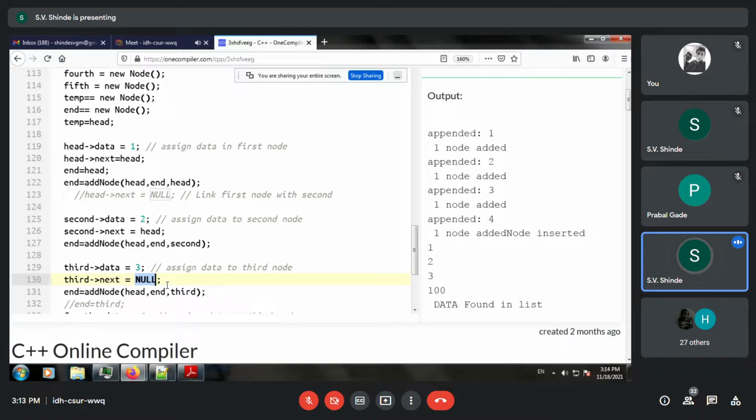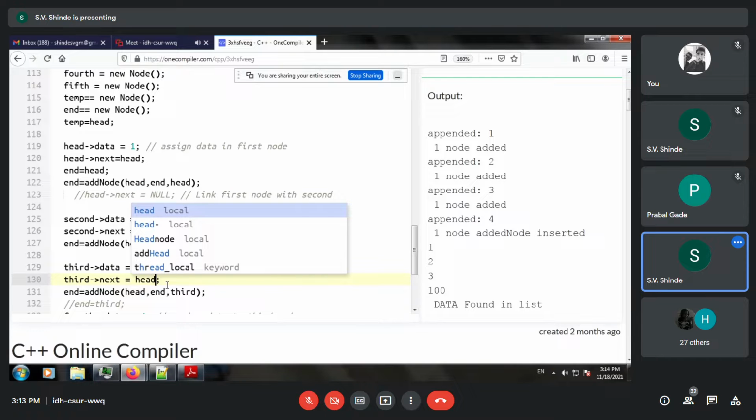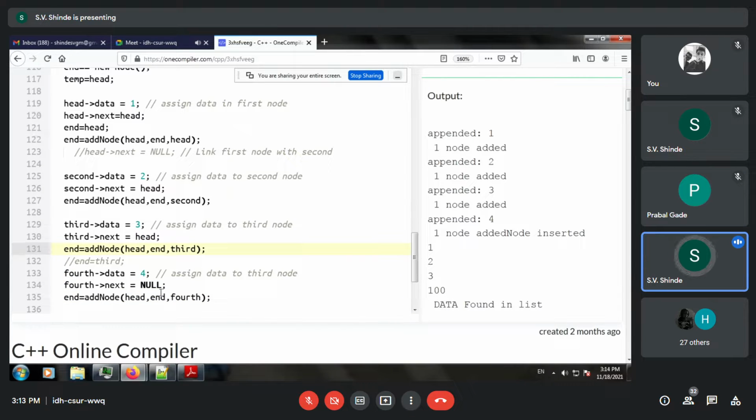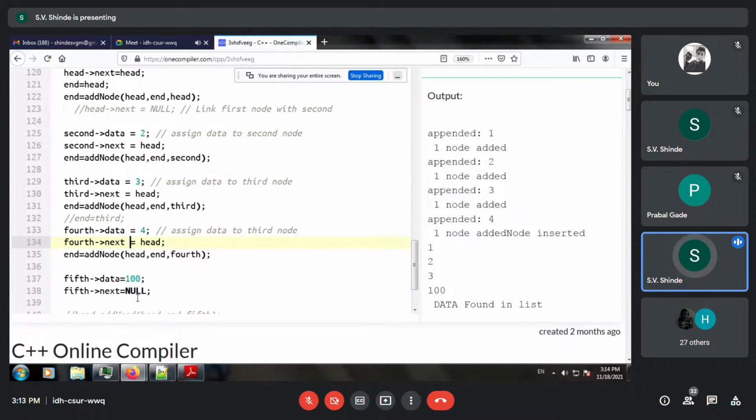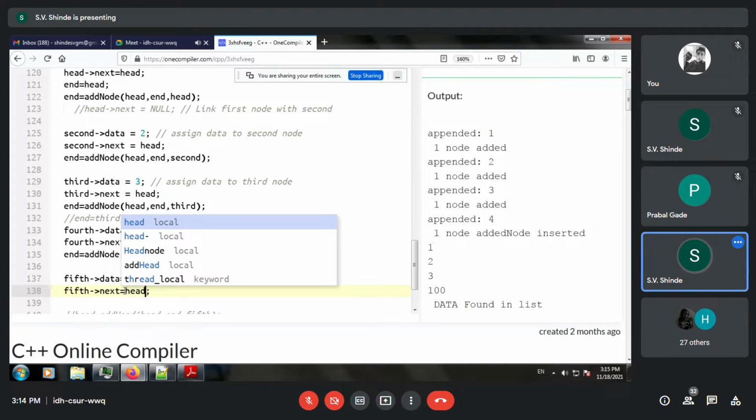Finally, this can also be head. Simple changes: wherever there is null, you have to point it to head. Moving to the fourth and fifth parts, we put head there as well.